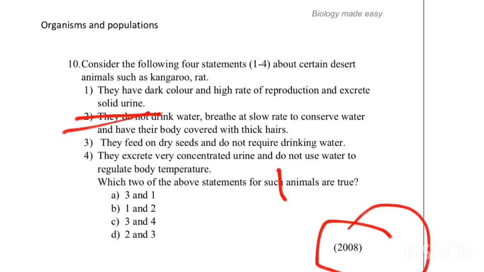They feed on dry seeds and do not require drinking water. Yes, they feed on dry seeds. Usually the kangaroo rats feed on dry seeds and they usually don't depend on water, and they excrete very concentrated urine and do not use water to regulate body temperature. And this one is also correct. So the correct answer is 3 and 4.